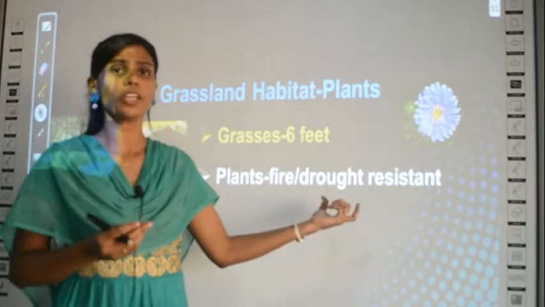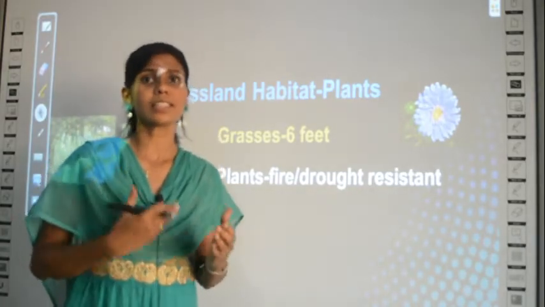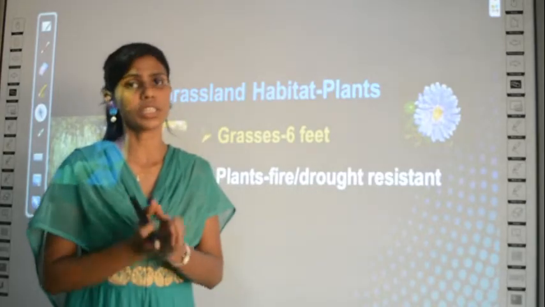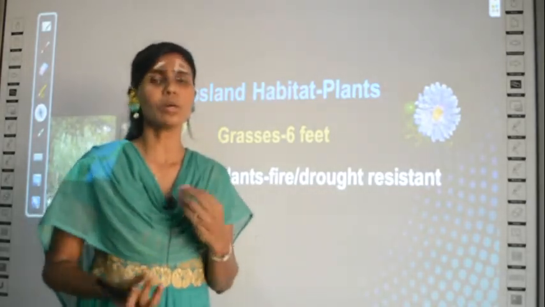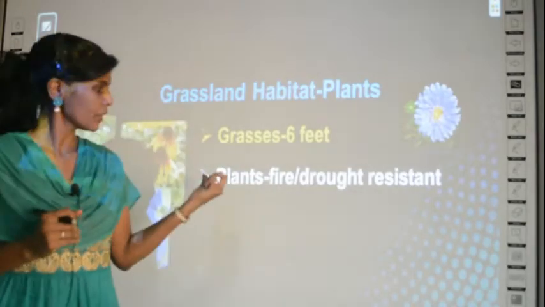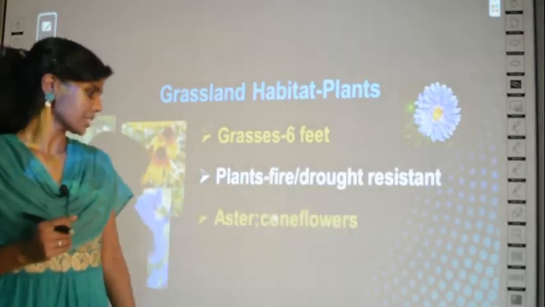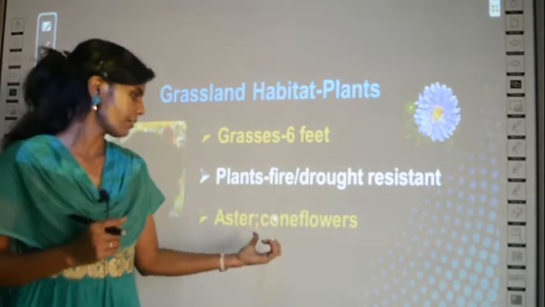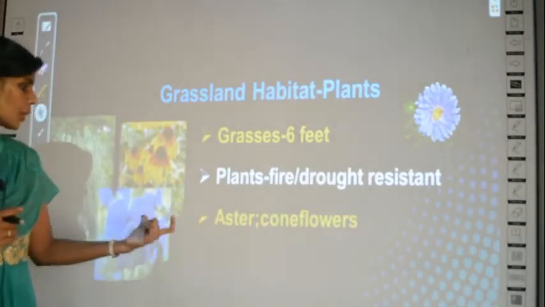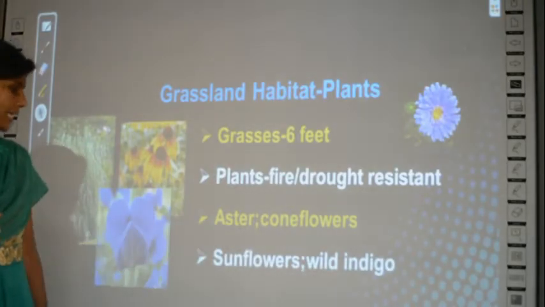Whenever there is no water, you call that condition drought, no? So here these plants can survive even in drought conditions. When water is not available also, with very little groundwater it can survive. They are resistant to these two conditions, fire and drought. Some examples given are aster, cornflowers, sunflowers and wild indigo.